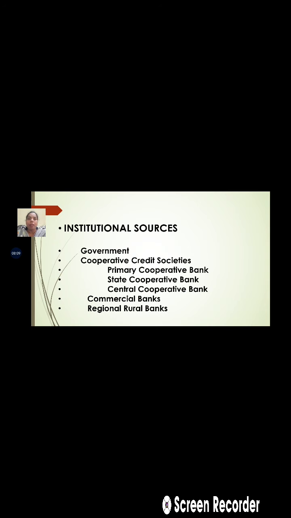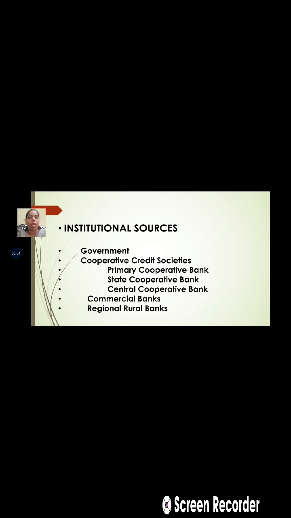The second one is the cooperative credit societies. These cooperative credit societies basically provide a large sum of finance and fulfill the agricultural finance needs. About 80% of the agricultural financial needs are fulfilled via these cooperative credit societies.